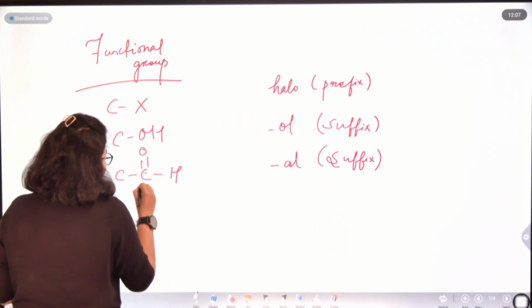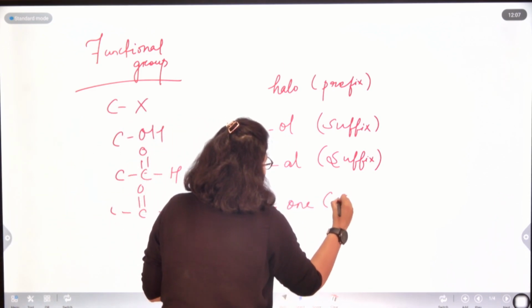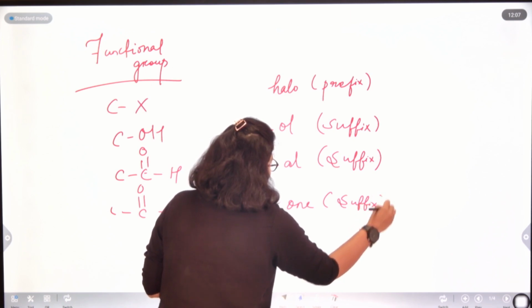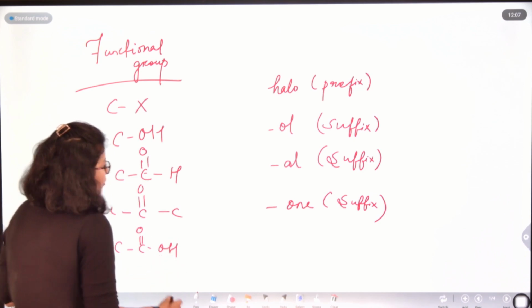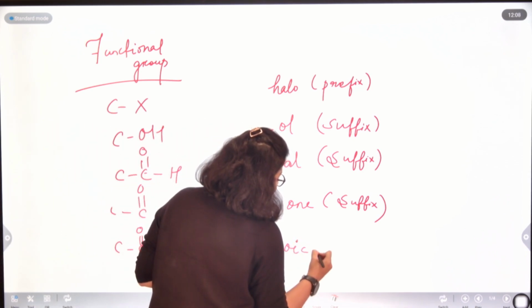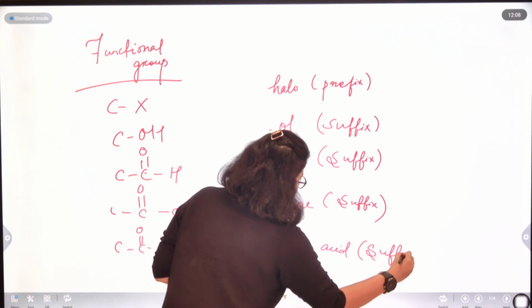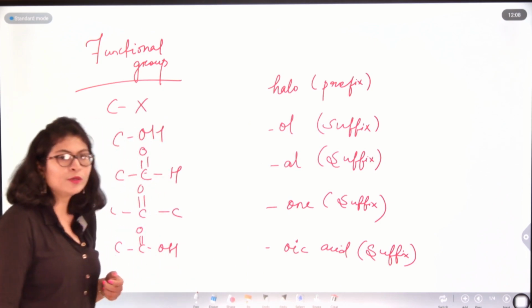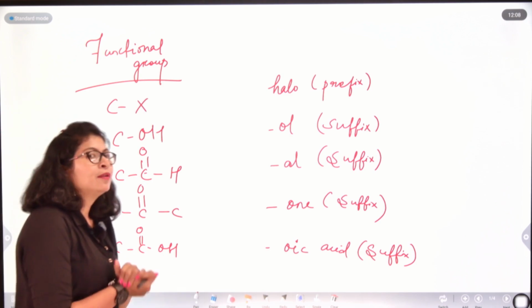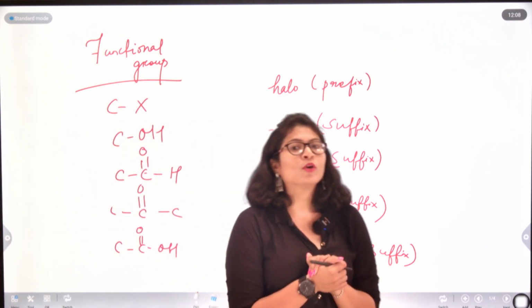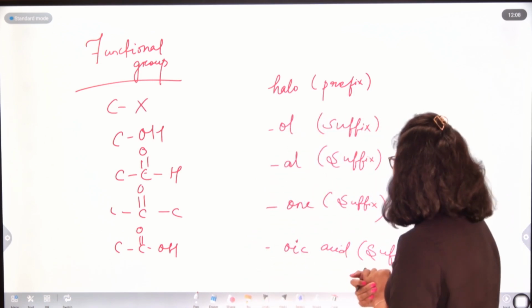For ketones, the suffix was ONE, and for carboxylic acid, the suffix was OIC acid. Okay, so we have majorly seen these 5 functional groups. Now after having an idea about functional groups, we will see how the nomenclature is exactly done in the case of the following functional groups. So let us move on to some questions.